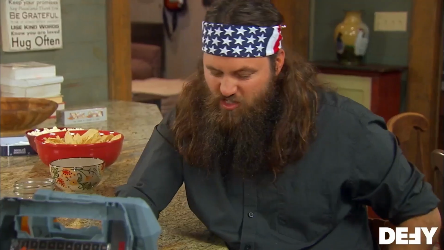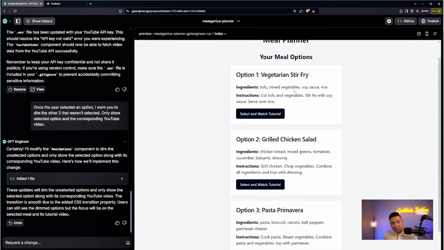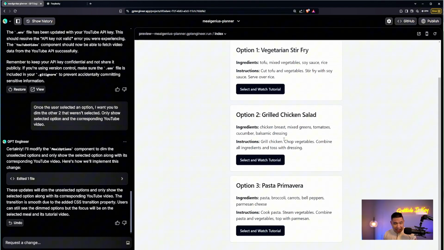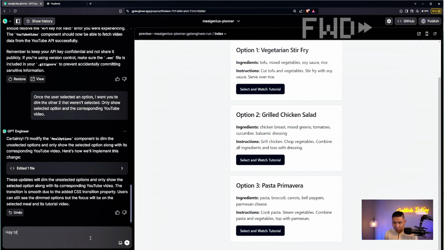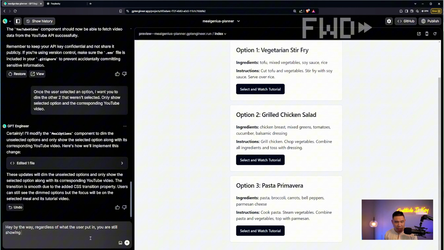It doesn't. Still giving me a vegetarian stir fry, grilled chicken salad, and pasta, which were the 3 options from earlier. Now I'm going to tell GPTEngineer to go fix it. You can tell GPTEngineer the errors you see from its outputs. Kind of like how you would when you talk to your app developer. You're just having a conversation.